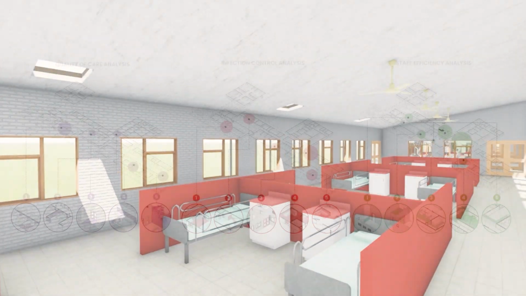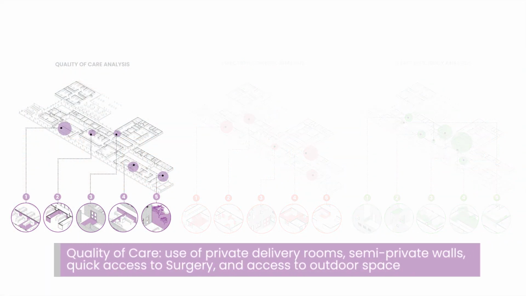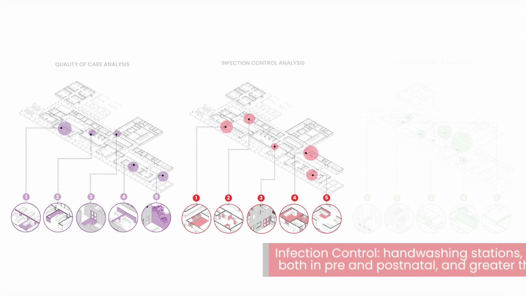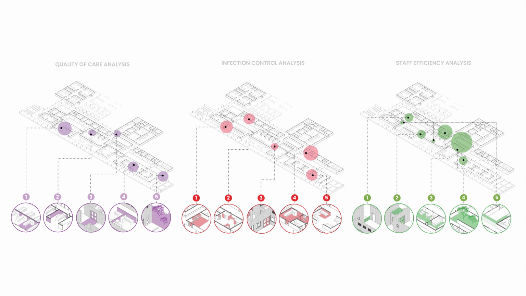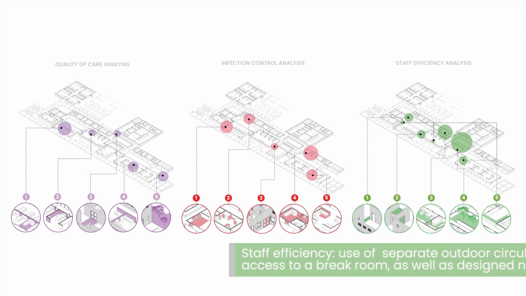Ways that this design practices quality of care are through the use of private delivery rooms, semi-private walls, quick access to surgery, and access to outdoor space. In regards to infection control, this design has hand washing stations, accessible showers both in pre- and postnatal, and greater than 1 meter bed spacing. Staff efficiency is highlighted in this design through the use of separate outdoor circulation space, access to a break room, as well as designed nurse stations.